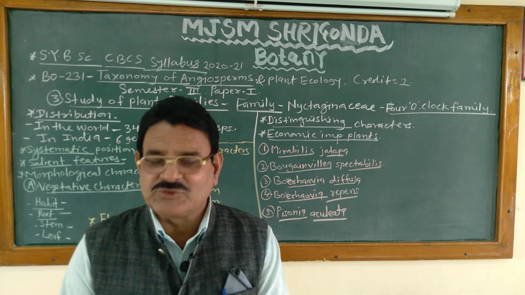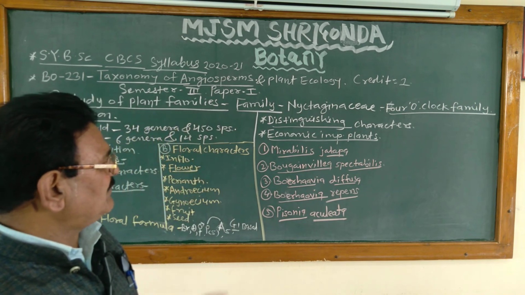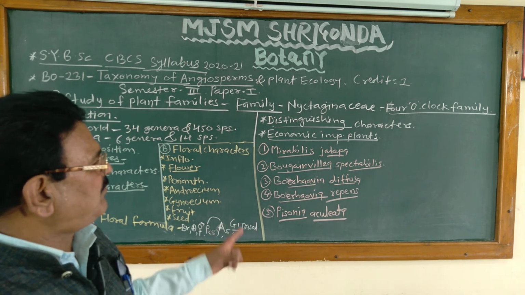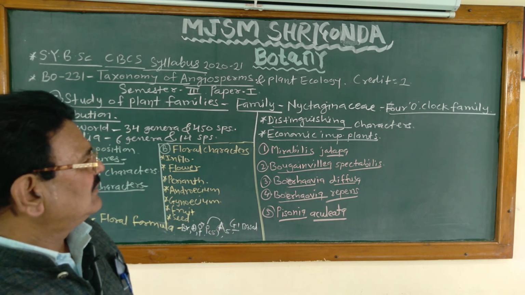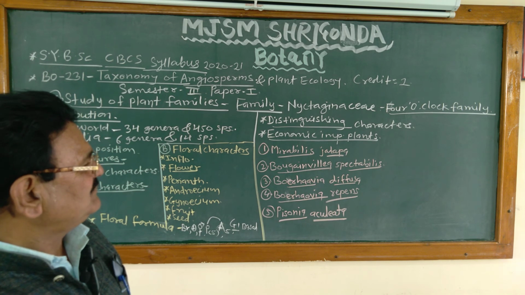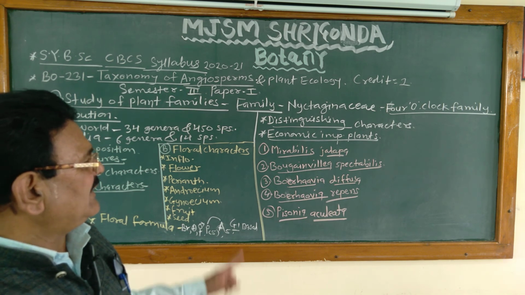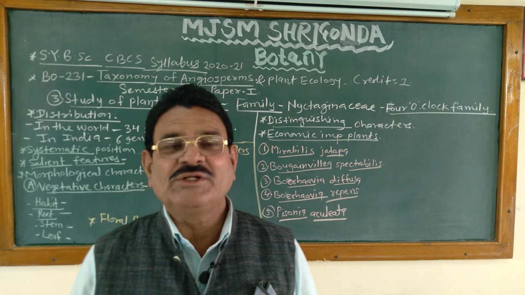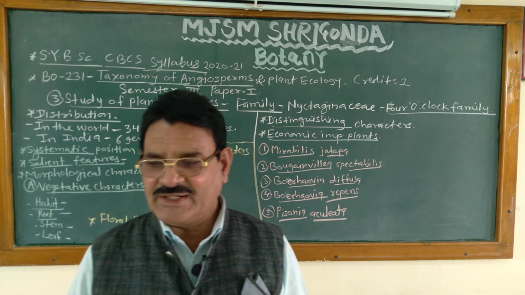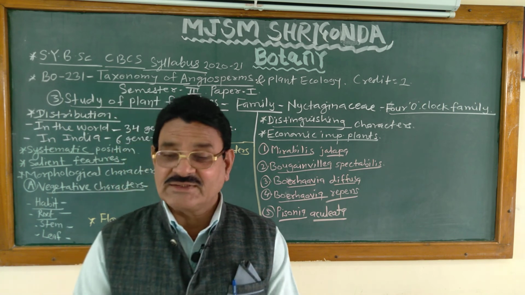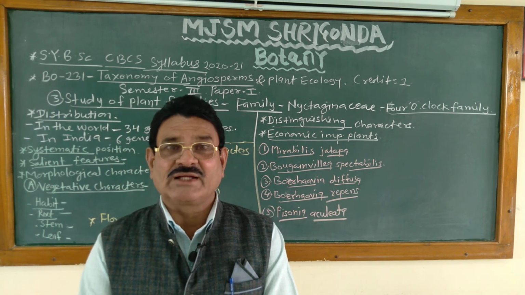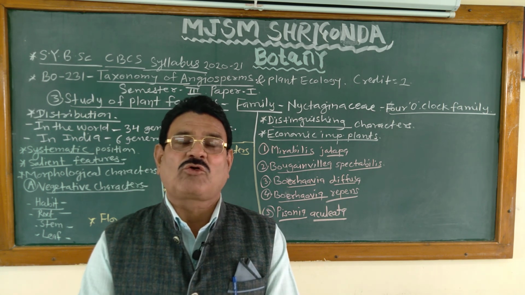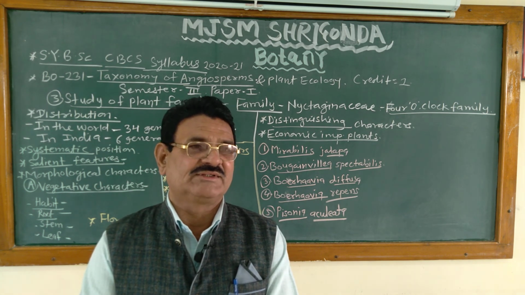Then Boerhavia repens, the second species of Boerhavia. The plant is diuretic and it is a common weed in the garden. Then fifth plant, Pisonia aculeata. This is a large climber armed with recurved axillary spines. These are 5 economically important plants or common examples of family Nyctaginaceae.